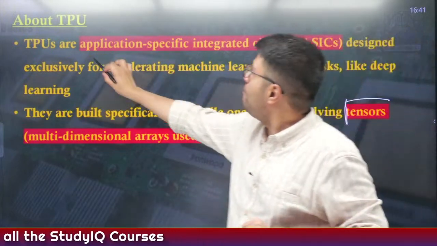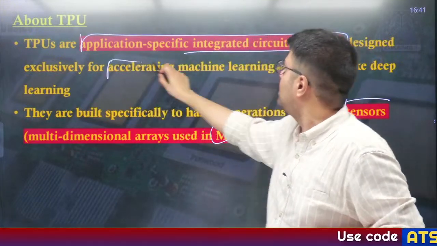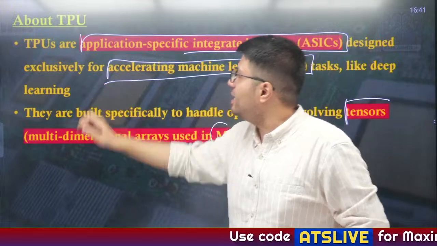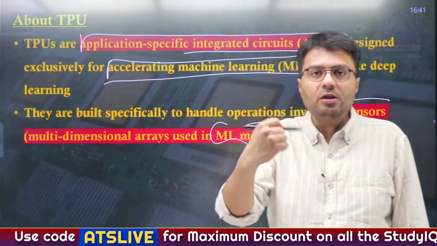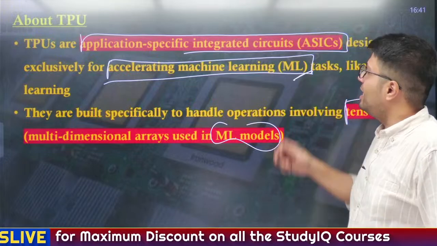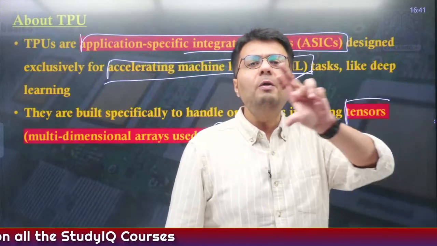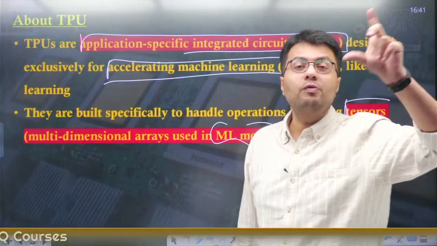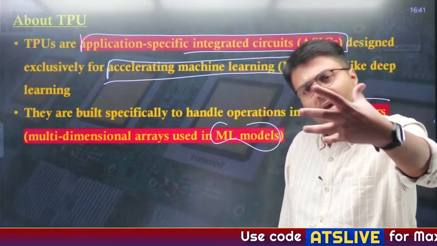These are application specific integrated circuits which are designed exclusively for accelerating what? Accelerating machine learning tasks, right? So it is a very specific use case. It is used exclusively for accelerating machine learning. So please remember that GPUs are used for gaming, graphics and AI. CPUs are used for general processing, like in your laptops and mobile phones.